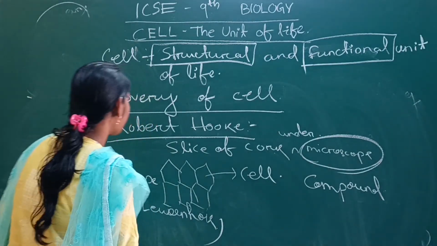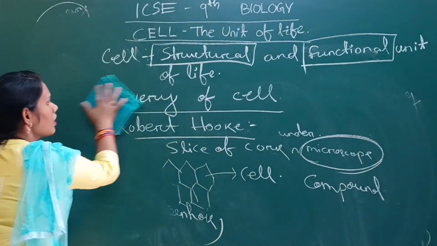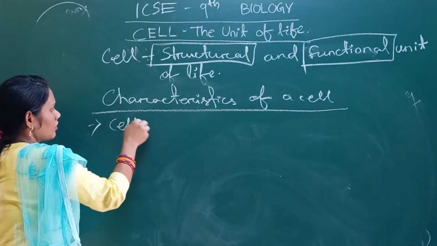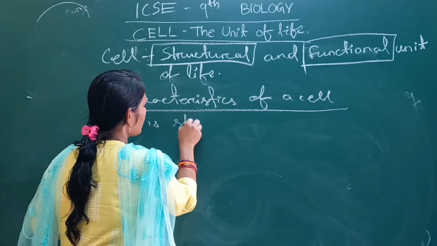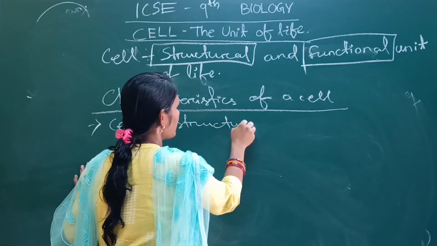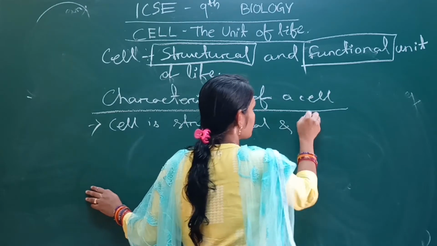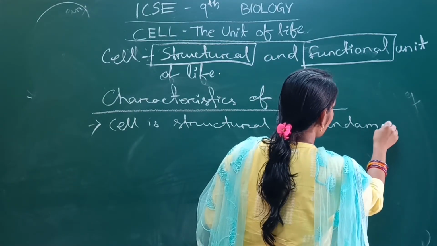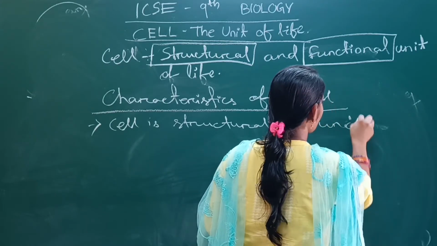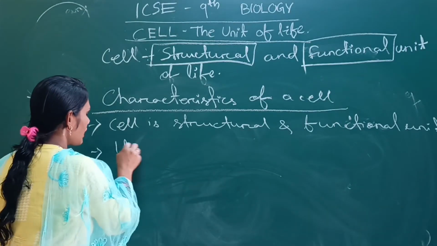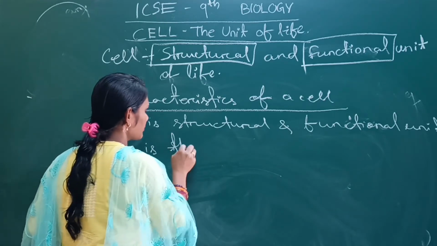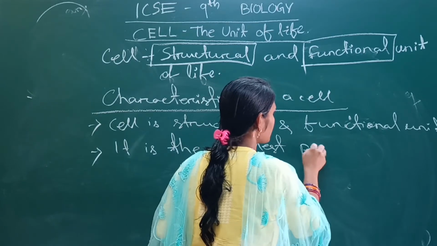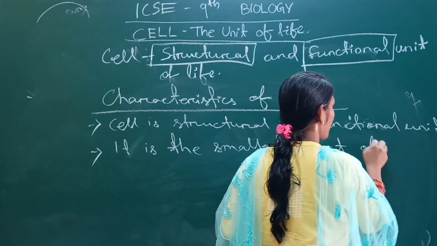Okay, then come to the other characteristics of a cell. First of all, we know the cell is the structural and functional unit of life. This is the first characteristic of the cell, and I already discussed this point. It is the smallest part of the body.